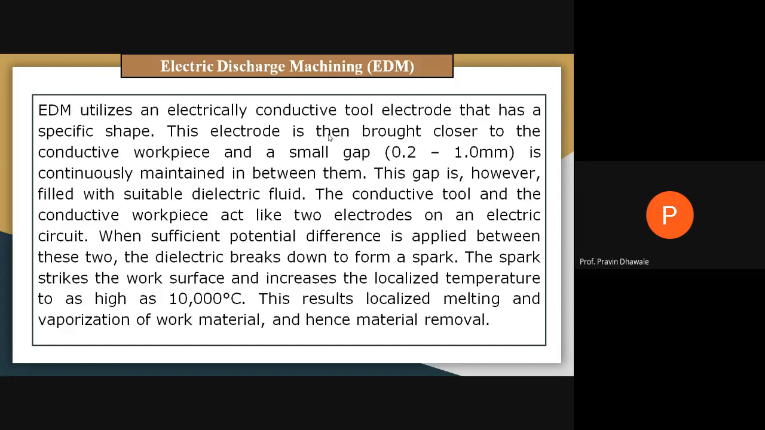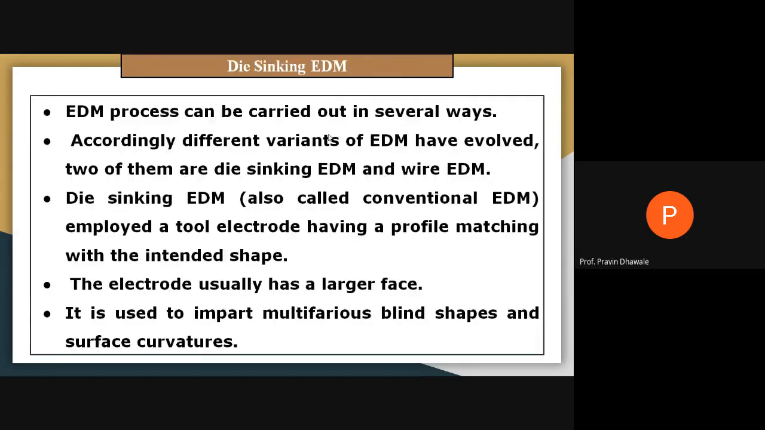That spark will strike on the work surface of the workpiece, and the localized heating will be carried out with a very high temperature, ranging up to 10,000 degrees centigrade. This results in melting and vaporization of the work material at that particular localized area, and because of that, the actual material removal process is carried out in electric discharge machining.